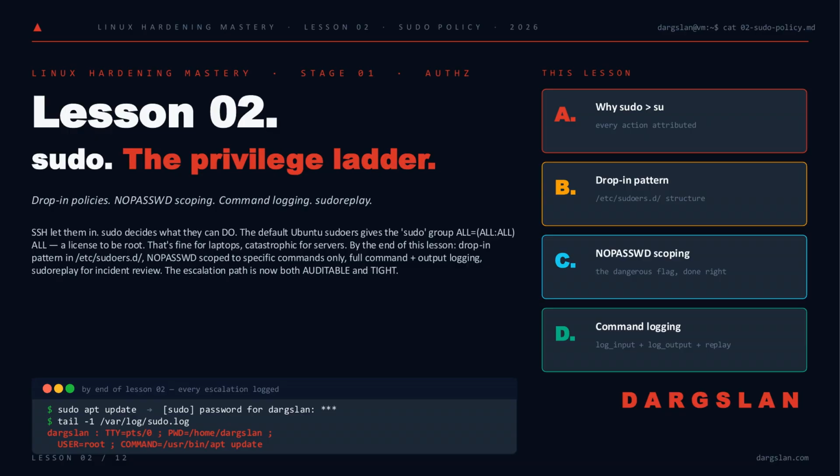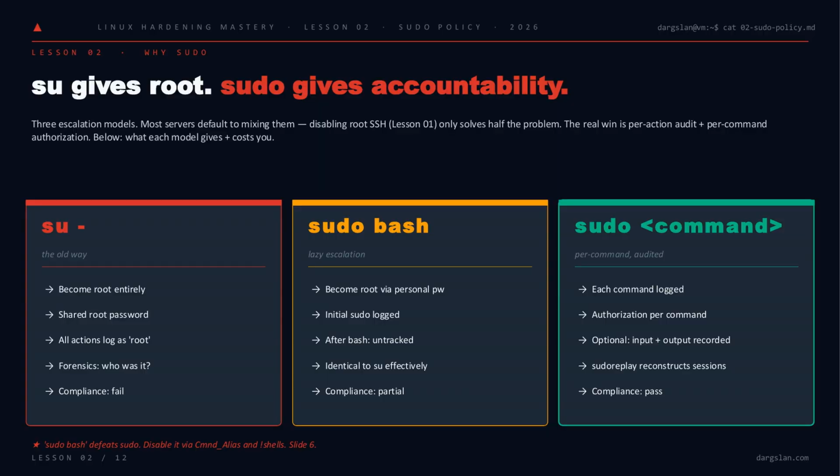a server. By the end of this lesson, we'll have a drop-in policy under /etc/sudoers.d, NOPASSWD scoped to specific commands only, full input and output logging, and sudo replay for incident review. Every escalation auditable, every path tight. So let's start with the why.